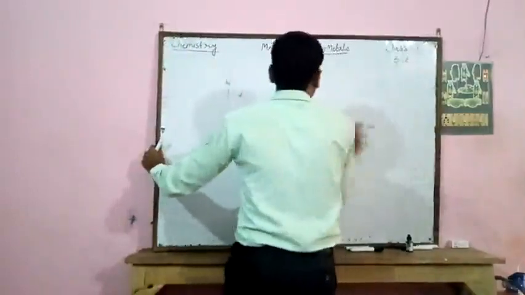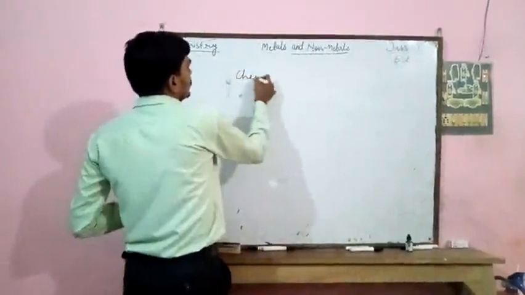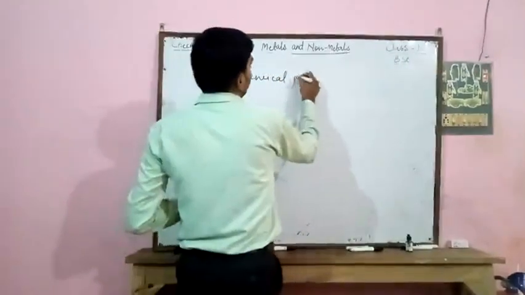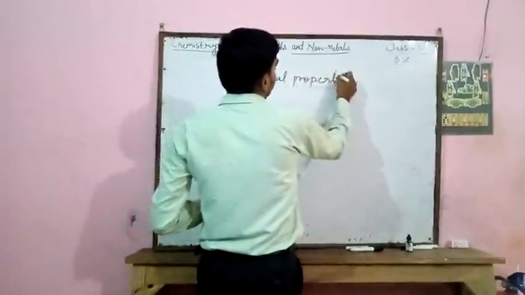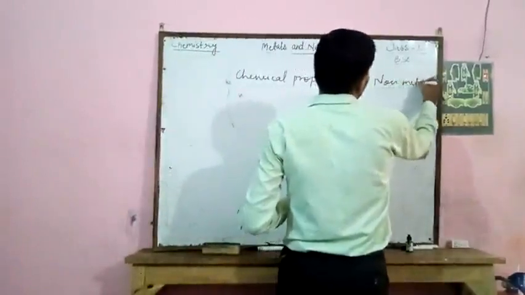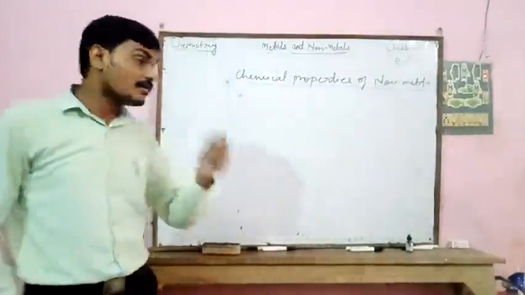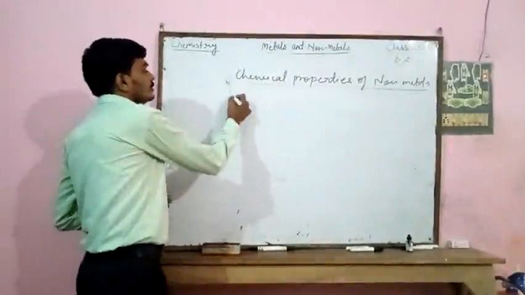Now chemical properties of non-metals. First property, reaction of non-metal with oxygen.